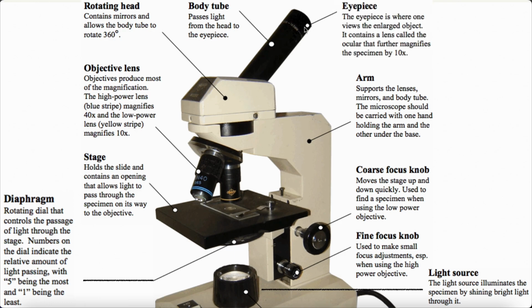The eyepiece is where one views the enlarged object. It contains a lens called the ocular that further magnifies the specimen by 10 times. So here there's a lens that magnifies by 10 times. So what's happening? Here the magnification can be 40 times with the blue striped one and 10 times with the yellow striped one, and then it further magnifies here by 10 times. So those are the parts of the microscope.